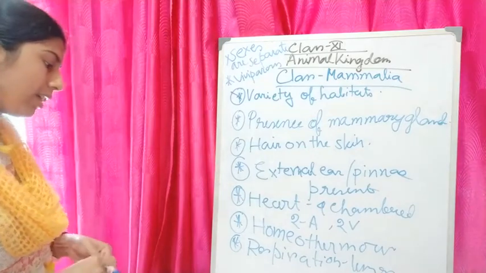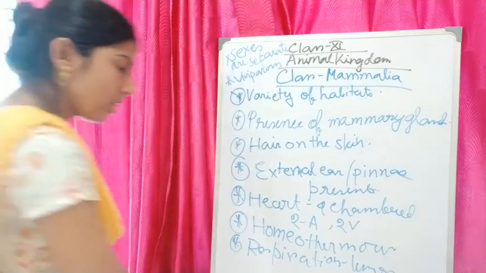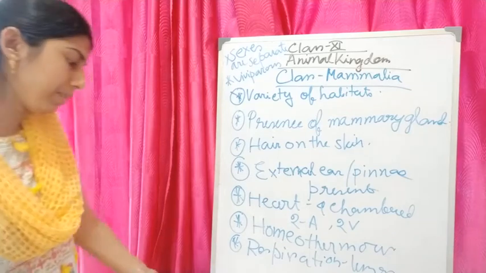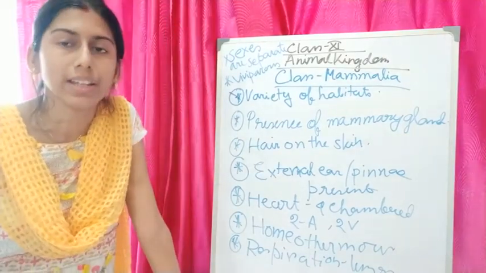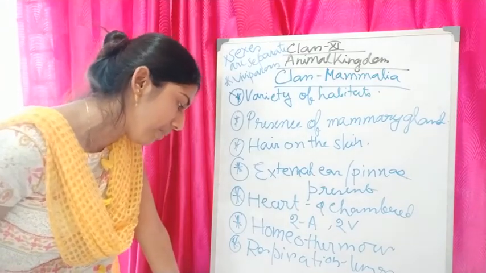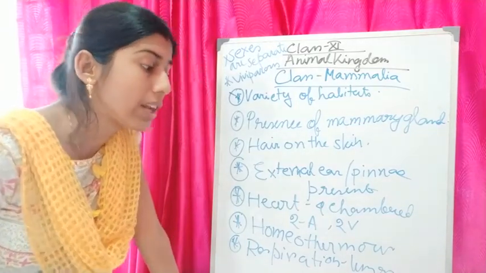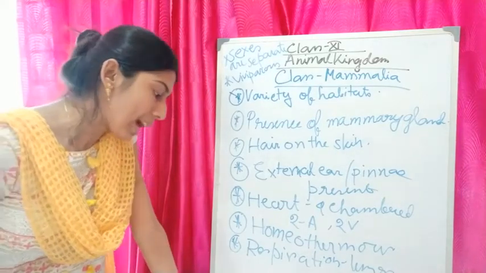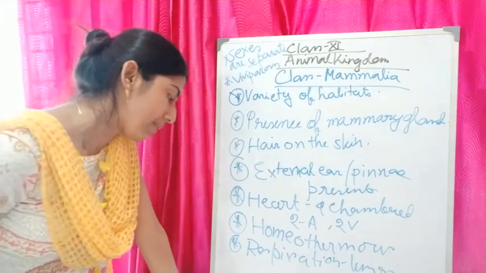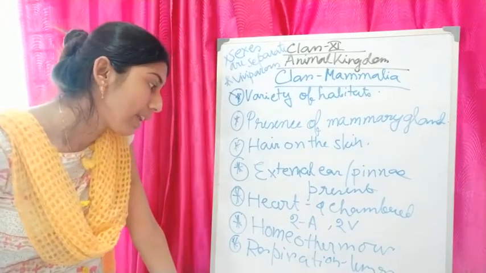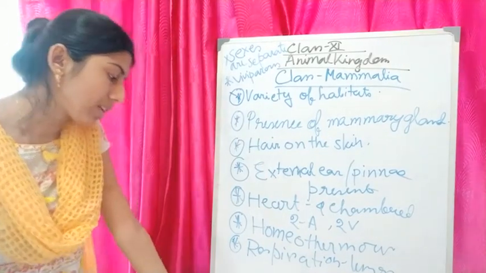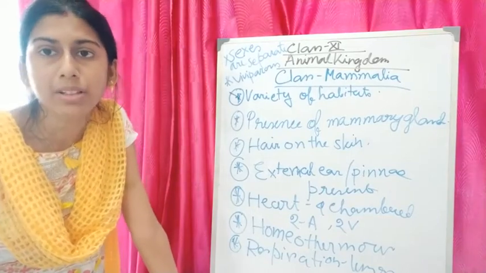If we differentiate Mammalia, we can get some divisions: Mammalia can be differentiated into Prototheria and Theria. Under Prototheria, the duck-billed platypus will come. Theria is again divided into two, Metatheria and Eutheria. Under Metatheria, the marsupials, that means the kangaroo, will come, and under Eutheria, the true placental mammals will come.